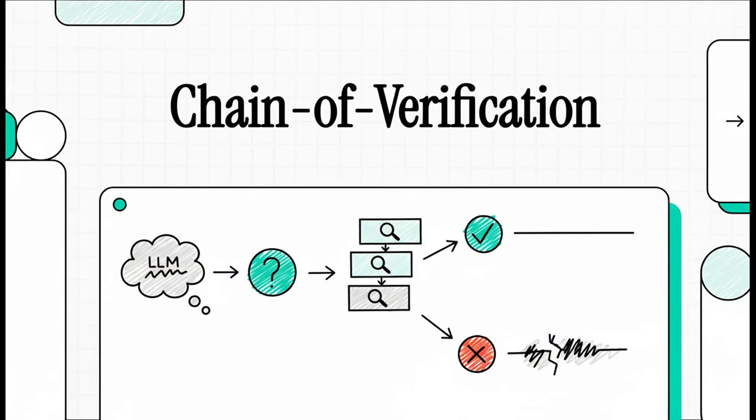All right, today we're diving into a really fascinating paper from Meta AI. It tackles one of the biggest, most persistent headaches with large language models, factual hallucination. We're going to be unpacking their proposed solution, a methodology they call chain of verification, or CoVe for short.